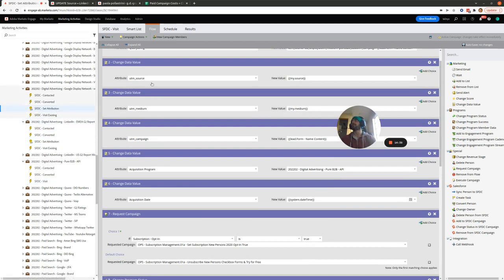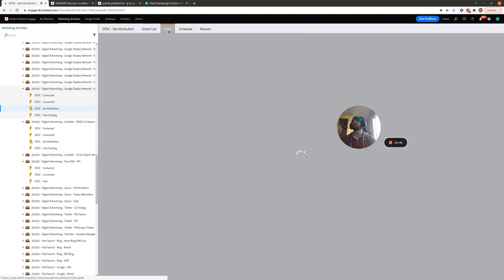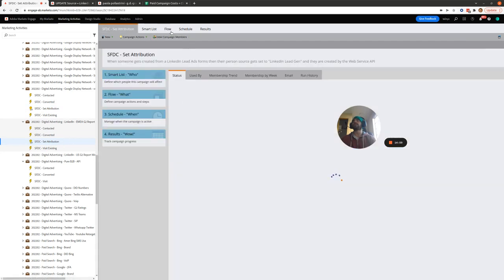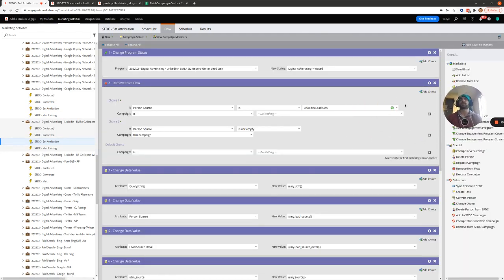So I'll first show you what a non-lead gen campaign looks like, so you can see the difference when I go to the lead gen campaign. Here, when the person is created, we know their person source will be empty. And if it's not empty, that means it was populated by another campaign, so it won't go in here. However, for people who are created by LinkedIn, they'll already have a person source populated, but we still want them to go through this campaign.